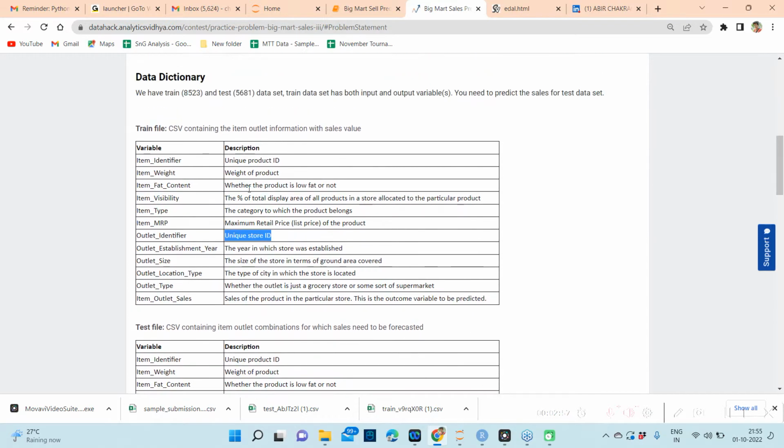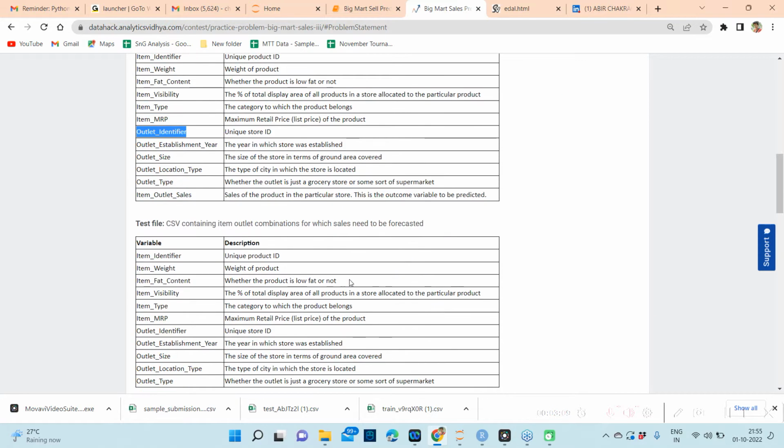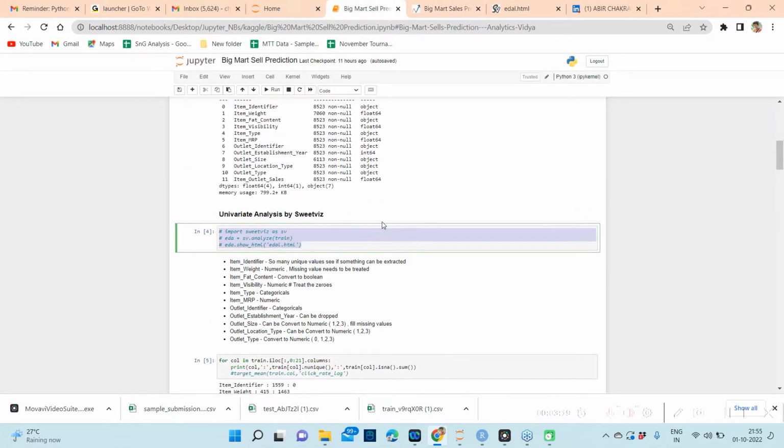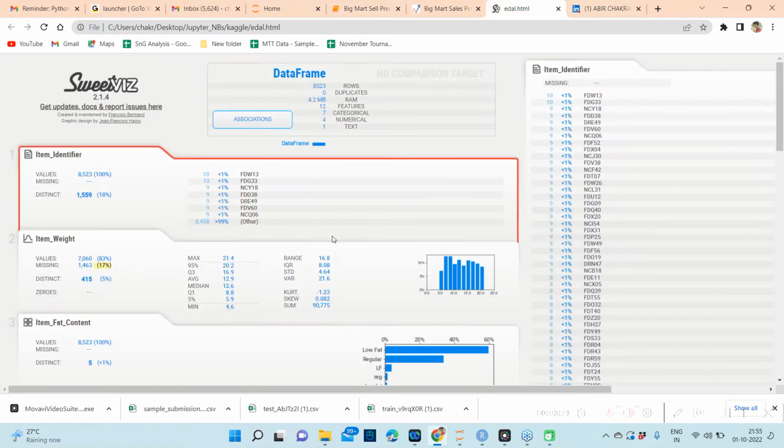In the testing data we have one column of item identifier, one column of outlet identifier, and we have to predict the sales, and the evaluation metric is root mean square error. So this is the target we need to predict, and the evaluation will be done on that. Now going to the report again.